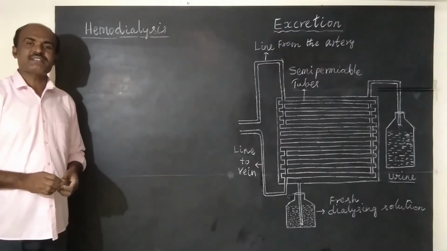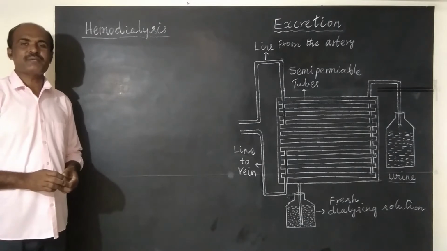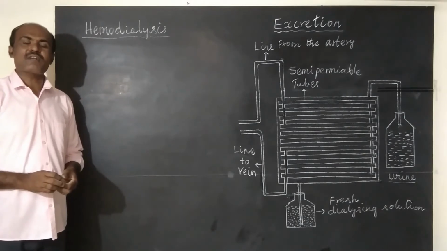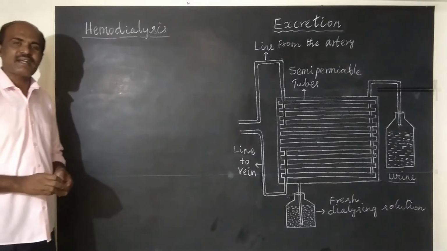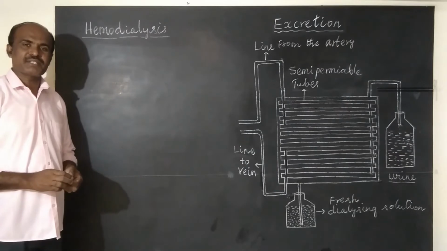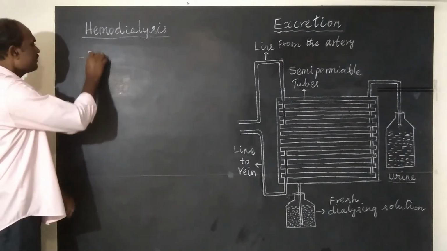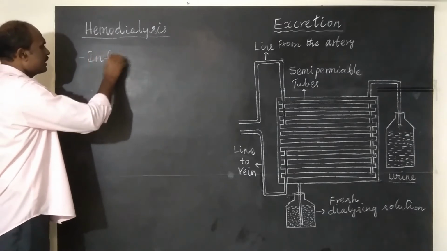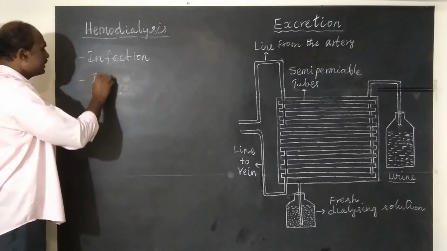Now let us understand what is hemodialysis, how it is done, and why it is done. First, let us understand how kidneys are unable to function normally. The reasons are infection, kidneys get infected, and injury.